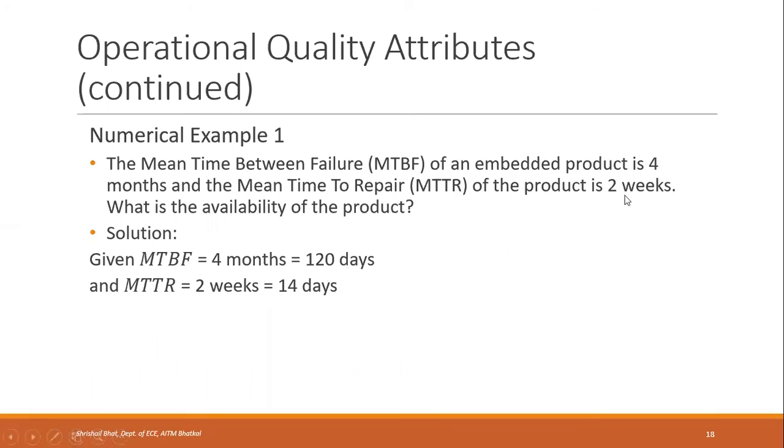If you use this in the formula, availability is mean time between failure divided by mean time between failure plus mean time to repair. Substituting, mean time between failure is 120, mean time to repair is 14, so it is 120 by 134. Can anyone find this value, 120 divided by 134?